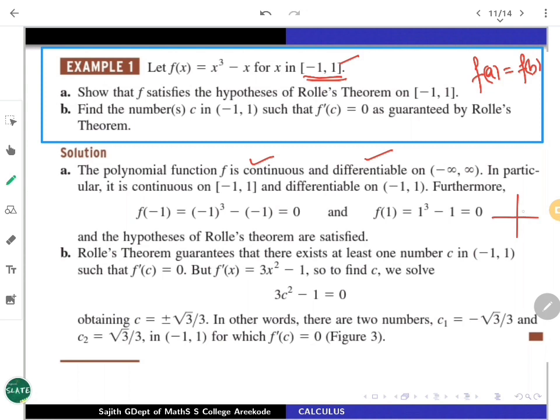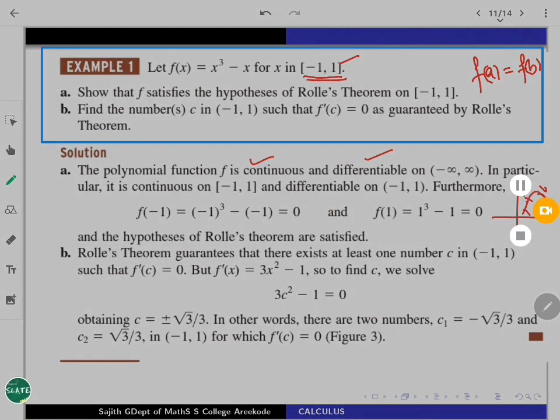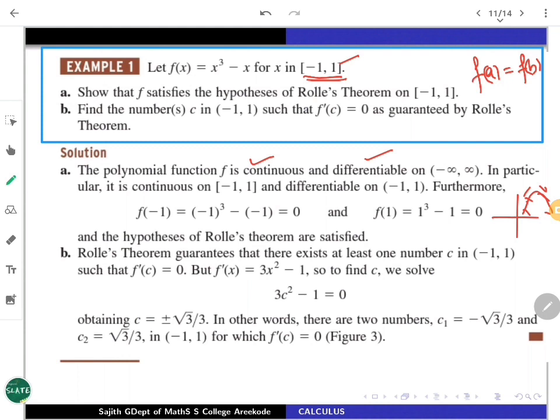Geometrically, whenever you are looking at the curve, something like that from left, up and down, this certainly is guaranteed once you are assuming f of A and f of B are same, right? So that is an important thing. Later we can tilt it a little bit different manner, but still. So all the hypotheses, you have to check continuity throughout the closed bounded interval, differentiability in the open interval. Here it is -1, 1. And obviously at the endpoints they should agree. So all the hypotheses are satisfied.